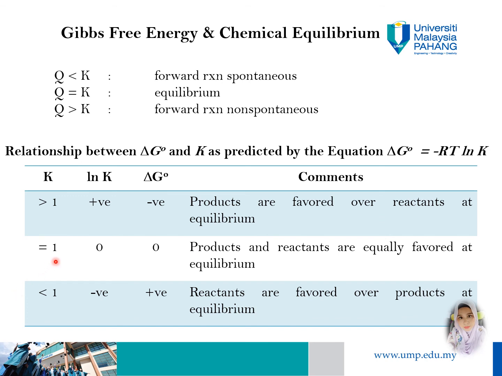When K is equal to 1, ln K becomes 0 and delta G also becomes 0, meaning that products and reactants are equally favored at equilibrium. When K is less than 1, ln K becomes negative and delta G becomes positive, meaning that reactants are favored over products at equilibrium.